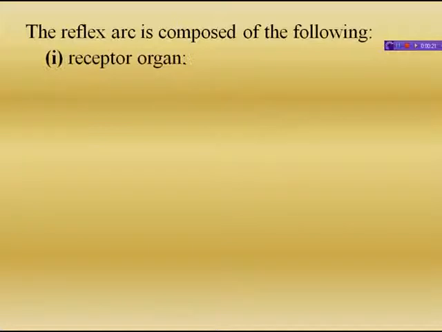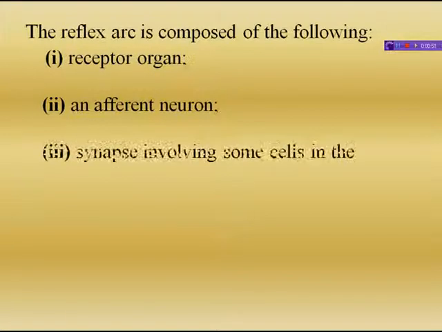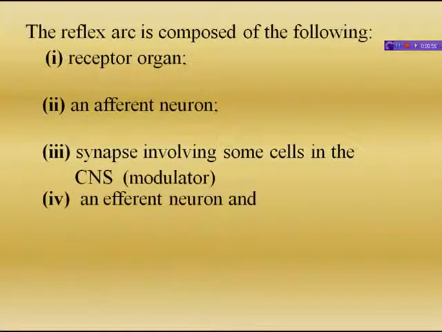First one is the receptor organ. A receptor organ is a tissue, organ or cell which receives an external or internal stimulus, for example skin, eye, ear. Next, an afferent neuron. It takes the sensory impulse generated by the receptor to the central nervous system through the dorsal or posterior root in the spinal nerve. Next, synapse involving some cells in the central nervous system. It can be the spinal cord or brain or ganglion.